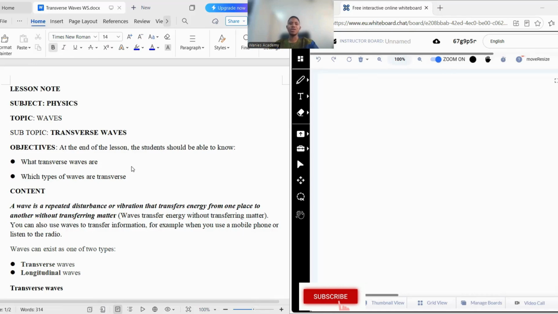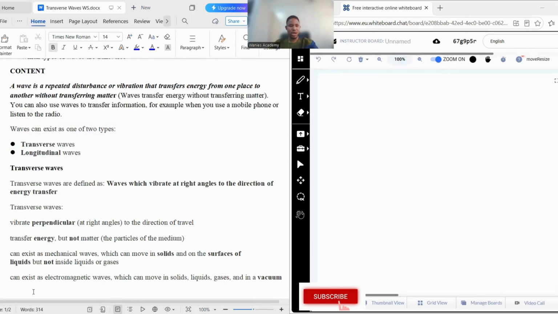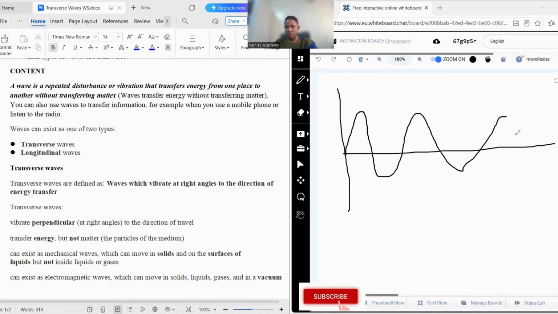What is a transverse wave? Now, a transverse wave is a wave which vibrates at right angle to the direction of the energy transfer. What does that mean? We do call it a standing wave. Good. So this is how a transverse wave looks like. So when this is being transferred, okay, now this is the wave here, and this energy is being transferred in the direction of the wave precisely. That is what we call a transverse wave.